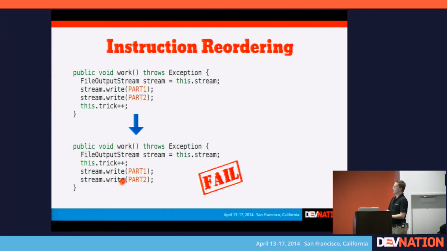So in this case, what we had is we're trying to be more clever now, and we stick this write here in our work method, and then it says, oh, you know what? I realize that these two write methods never actually use this trick field, and there's no other activity in the application that would ever use this trick field. So therefore, I'm just going to move it above the write call, and then once again our attempt to trick the optimizer into keeping the object alive fails.